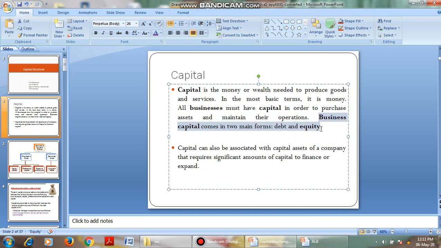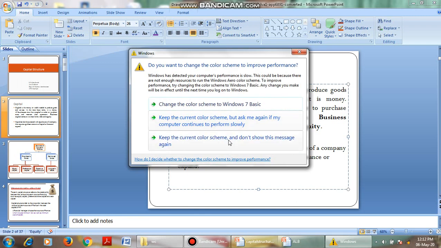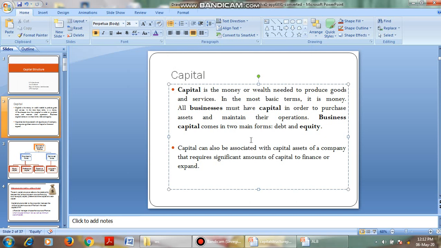Business capital comes in two main forms, that is, two main forms of long-term sources of finance: debt and equity. So we can simply say that capital is the amount of money which is required by the business to start a business, to run the business, for all the operations of the business. That money we call capital.